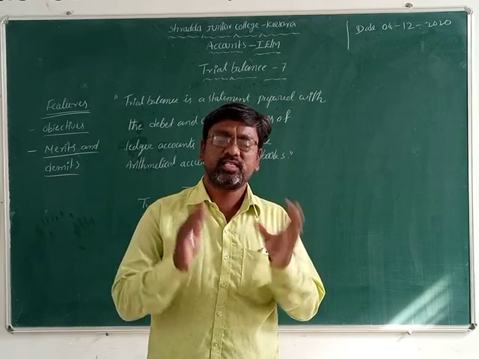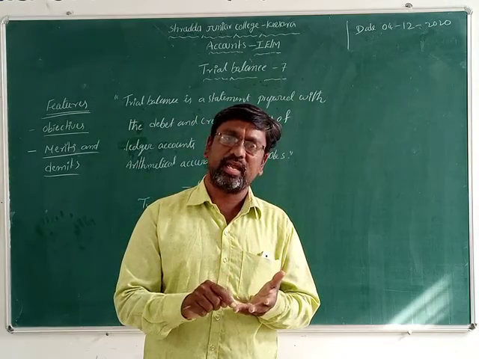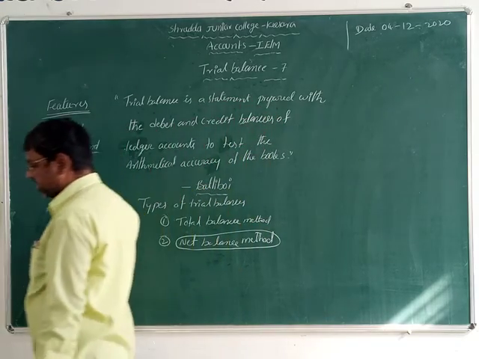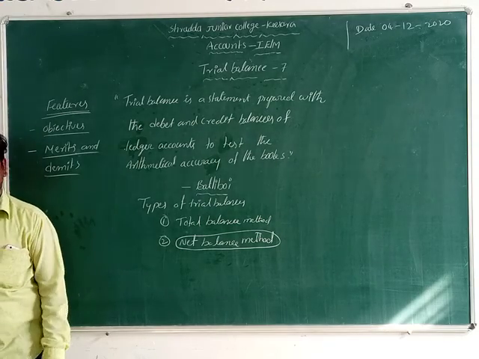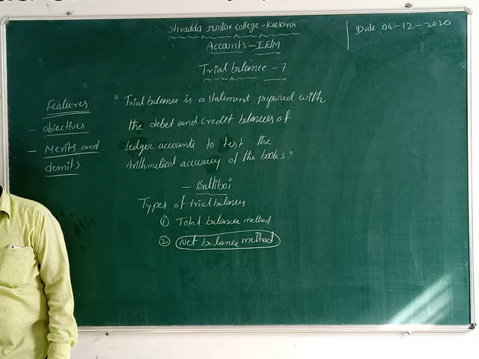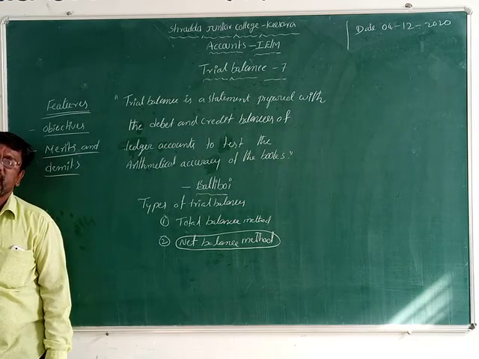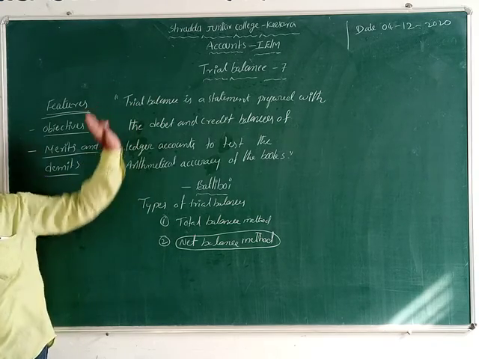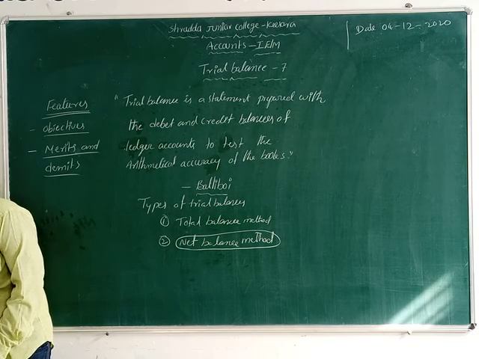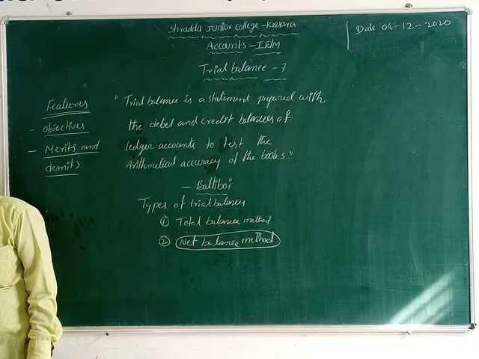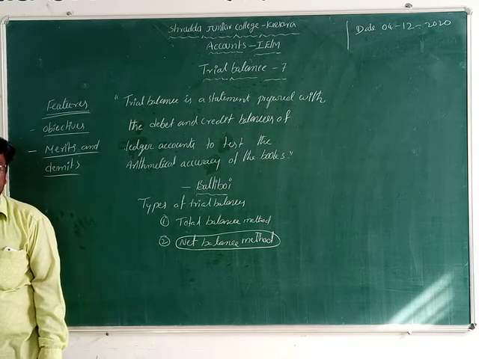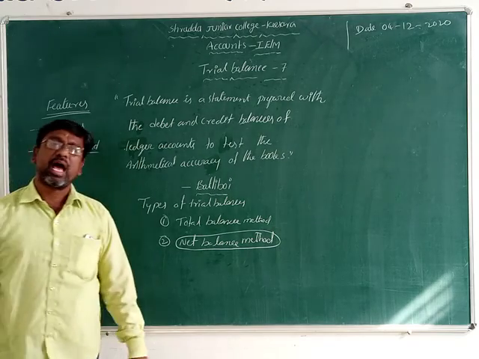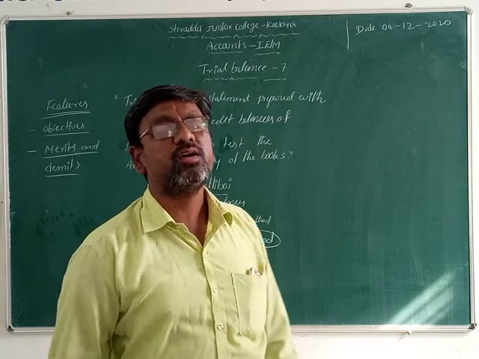Assets, expenses, losses and so on, debit and credit are different. Now on the credit side: liabilities, incomes, gains, capital, profits, reserves, provisions, creditors and bills payable we can take on the credit side, students.